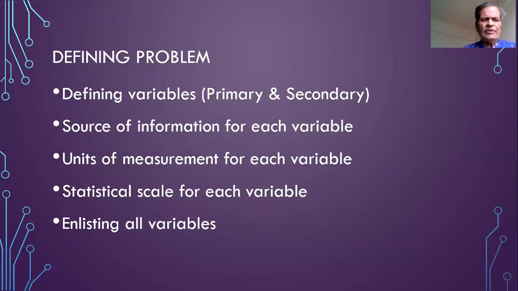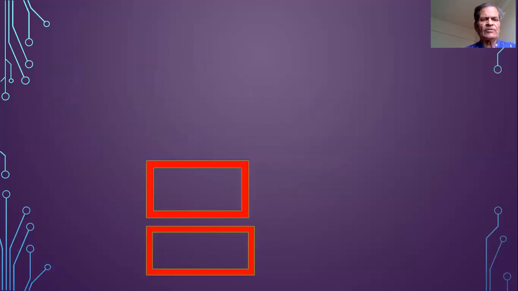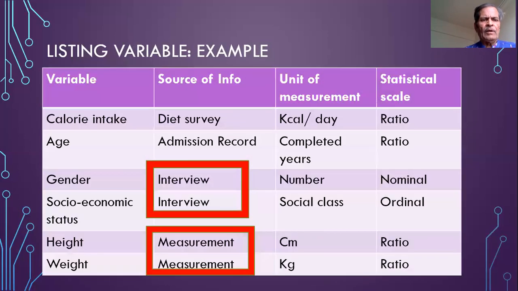The moment you mention the variable, the statistical scale of each variable becomes known, and it must also be mentioned. All these things can be mentioned together when we enlist the variables and mention these details of the variables in our material and methods.